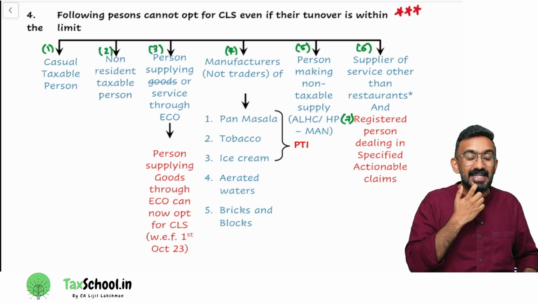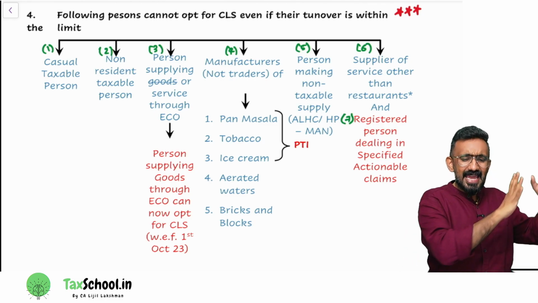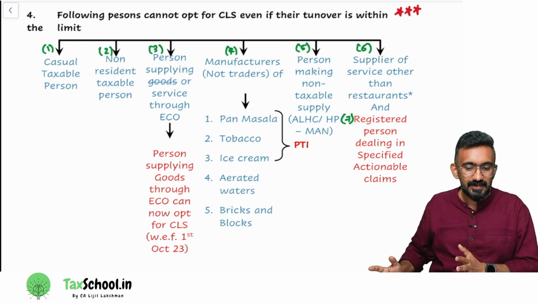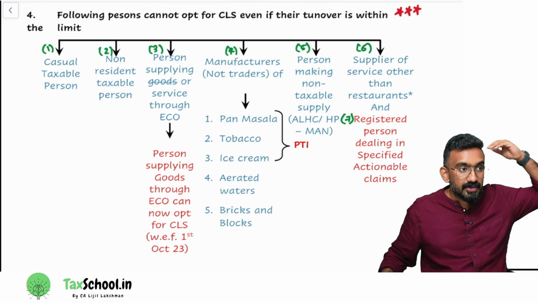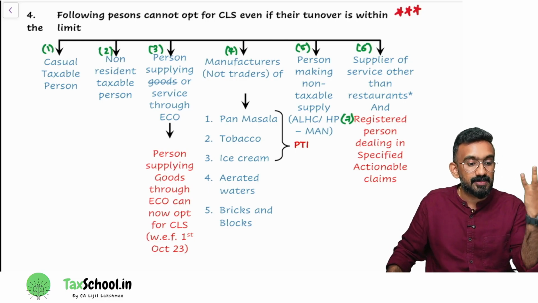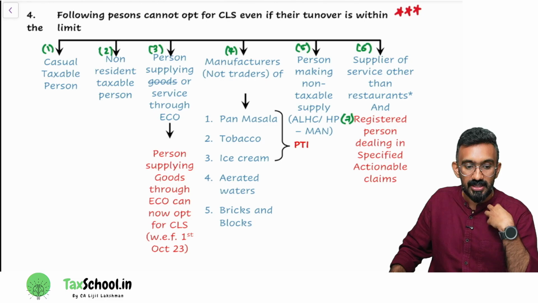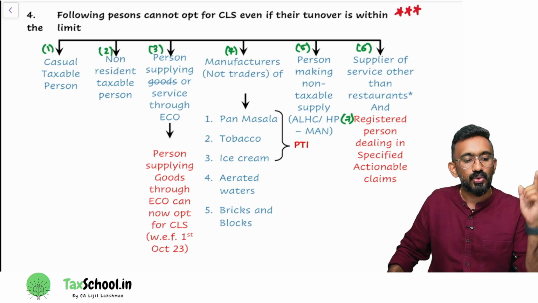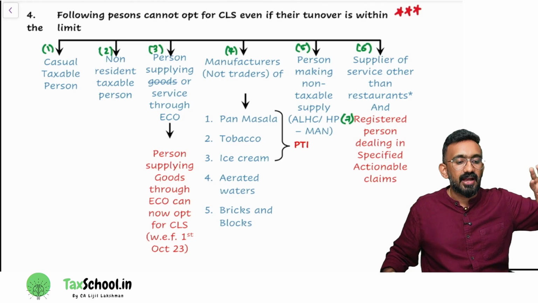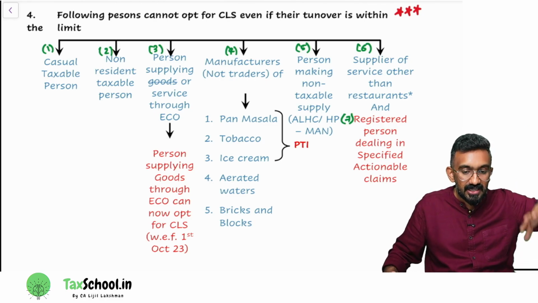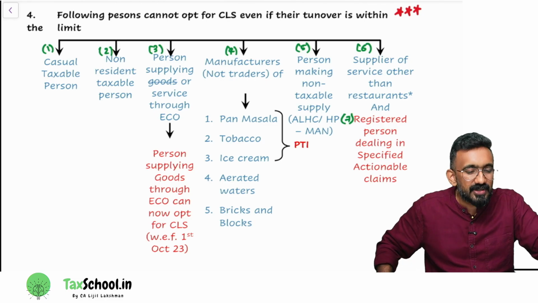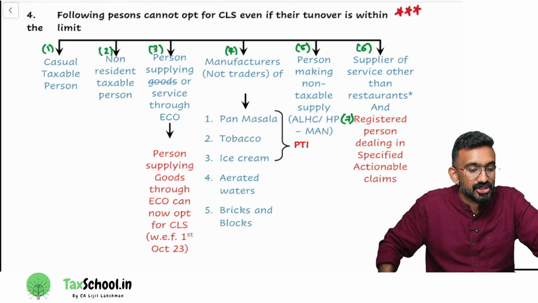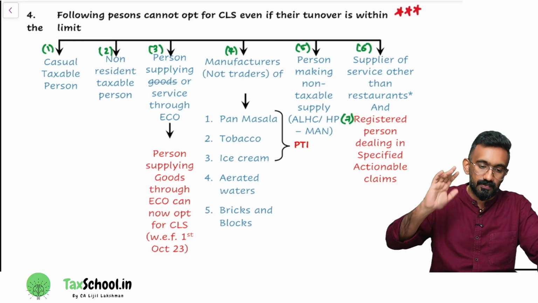So in that case, he will take what registration? NRTP registration. Same logic. It will also come with an expiry of 90 days, extension 90 days, same thing. Now think about somebody coming from Dubai to Tamil Nadu to do 5 days business. Should the Tamil Nadu government take all the losses and give him the benefit of composition levy scheme? Not required. So NRTP also cannot opt for composition levy scheme, even if their turnover is less than the threshold limit. Say their turnover in the last year happened to be 50 lakh, but they have taken a special registration called CTP or NRTP. Can they opt for composition? No. This is your answer.